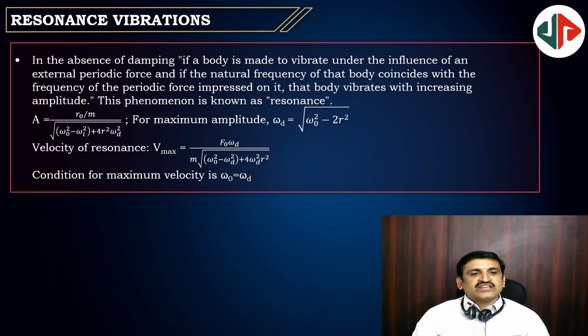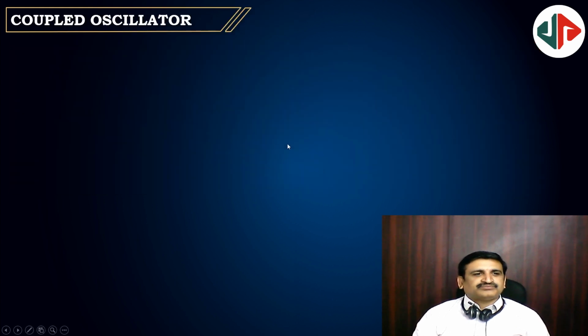The velocity in resonance is given by f naught omega d by m into square root of omega naught square minus omega d square plus 4 omega d square r square. This is the maximum velocity in case of resonance.